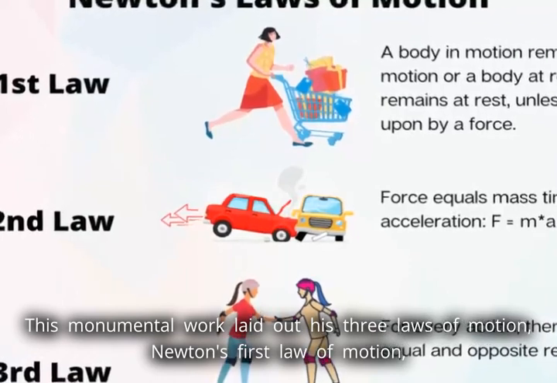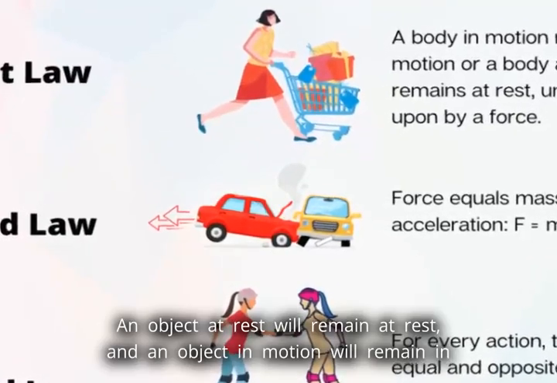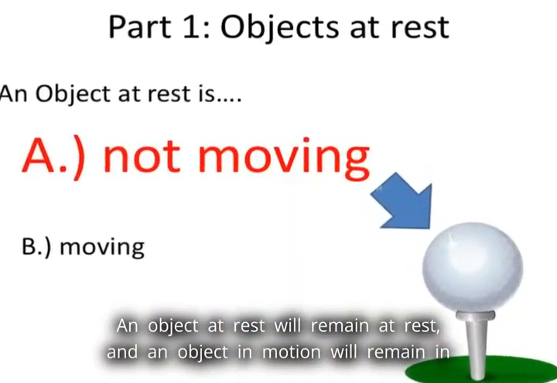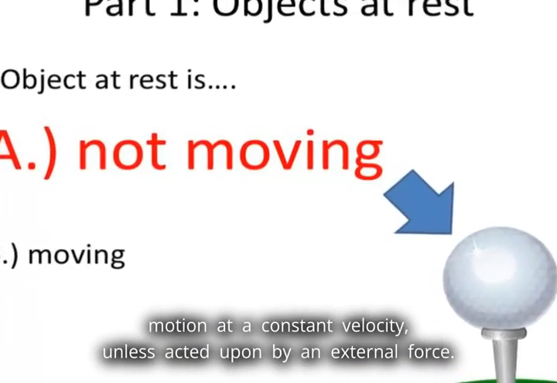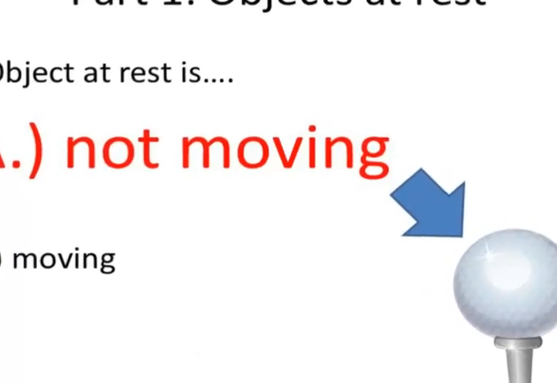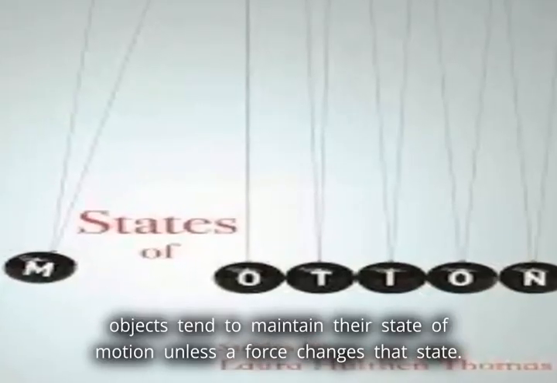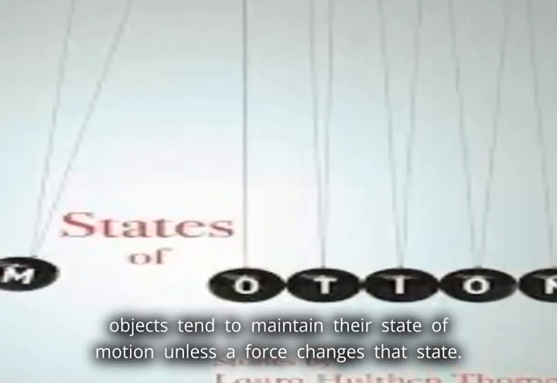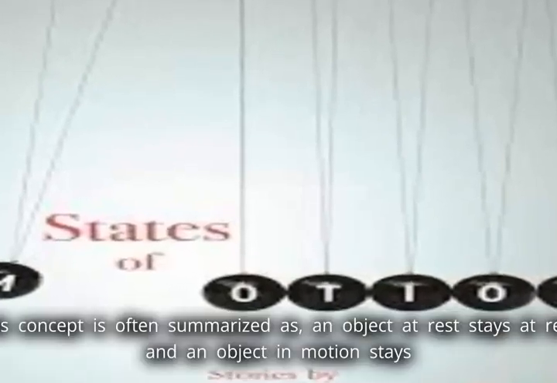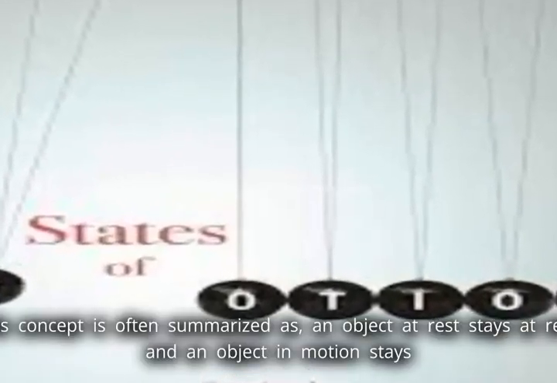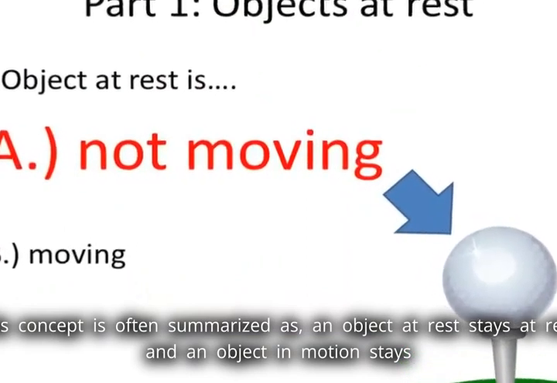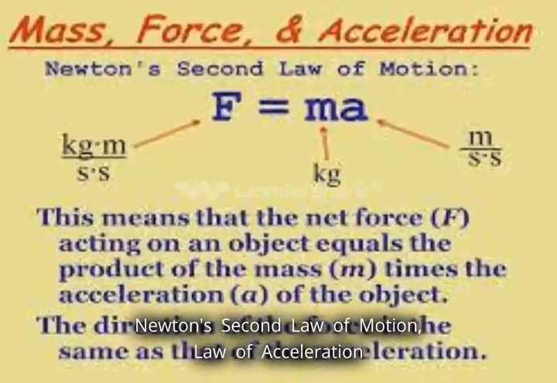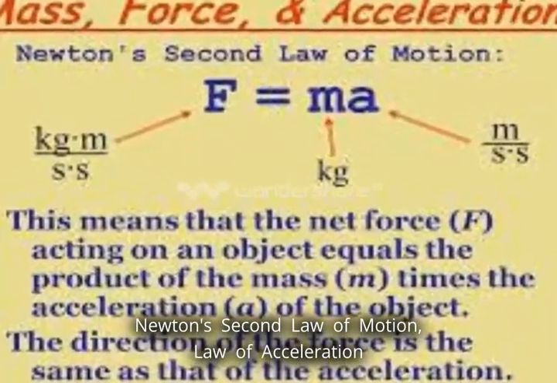Newton's first law of motion, law of inertia. An object at rest will remain at rest, and an object in motion will remain in motion at a constant velocity, unless acted upon by an external force. In other words, objects tend to maintain their state of motion unless a force changes that state. This concept is often summarized as, an object at rest stays at rest, and an object in motion stays in motion.